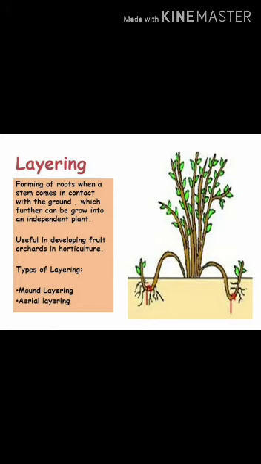Layering is also done by removing the outer layer of the bark of a branch, covering it with moist soil and wrapping it with a plastic sheet. The soil is kept moist at all times. New roots grow and eventually a new plant grows from this buried branch. Layering is usually done in plants with long and slender branches such as jasmine.